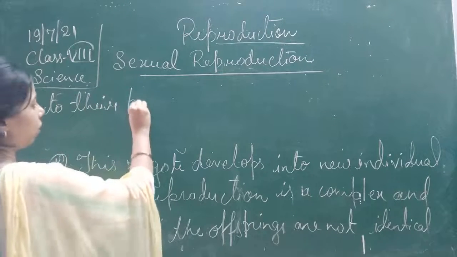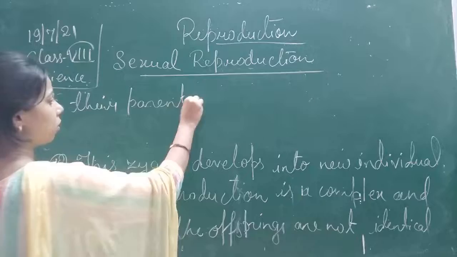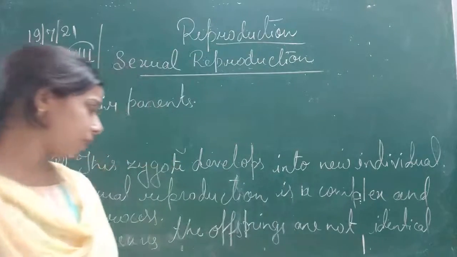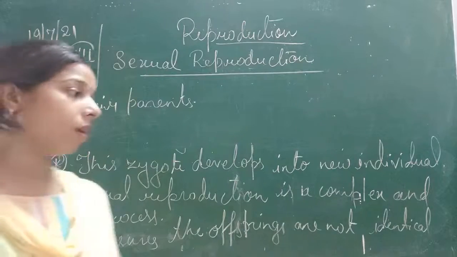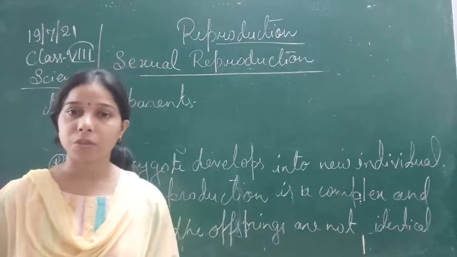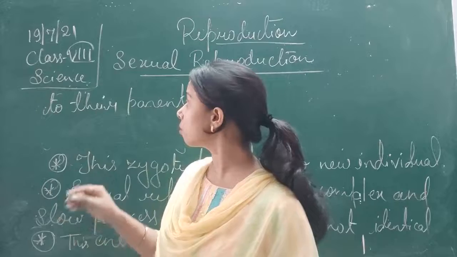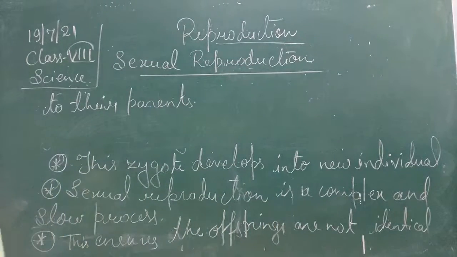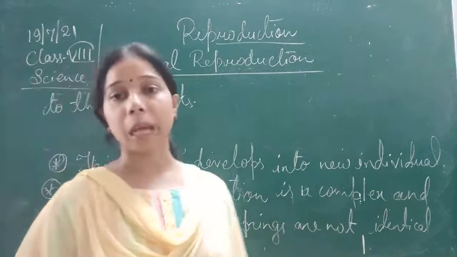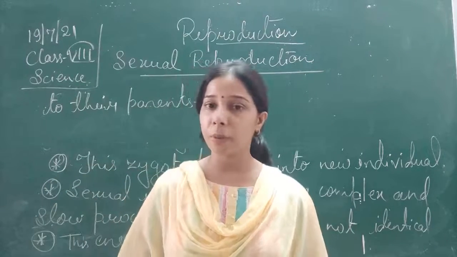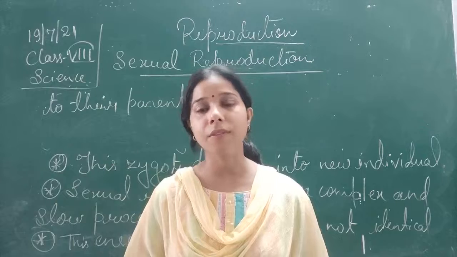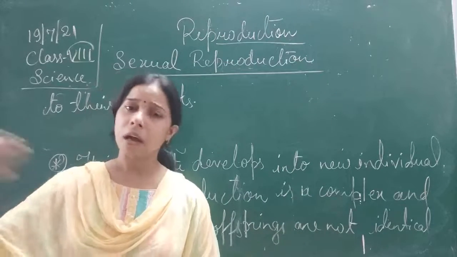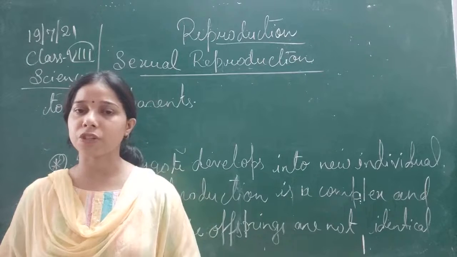Identical to their parents. Okay, so this ensures that the offsprings are not identical to the parents. So this is about sexual reproduction, in which we have seen that the two parents, the male and the female gamete cells, fuse together to form a zygote, and this zygote is responsible for a new individual. It will grow into a new individual, and again they perform the process of reproduction.